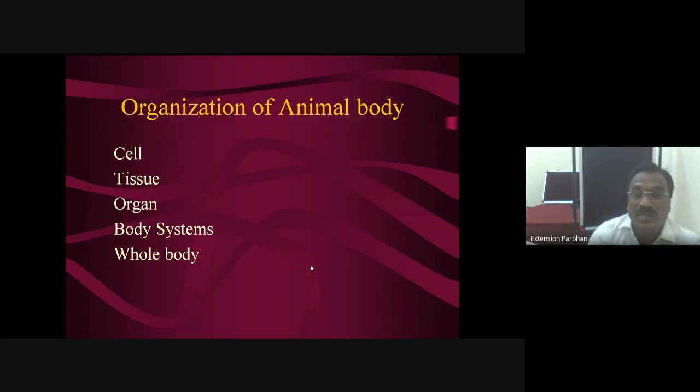Now, when we think about all these things, basically the body is comprised of body systems. Nearly 10 body systems are there, and they are comprised of various organs.